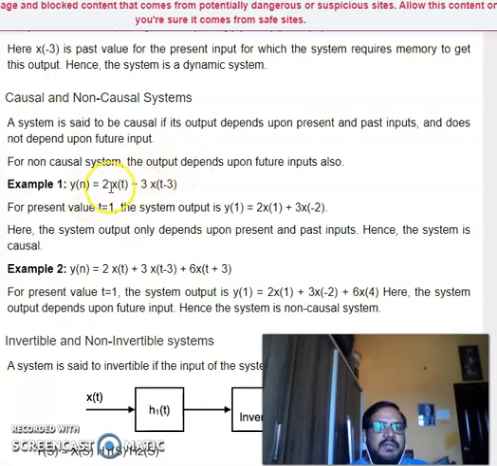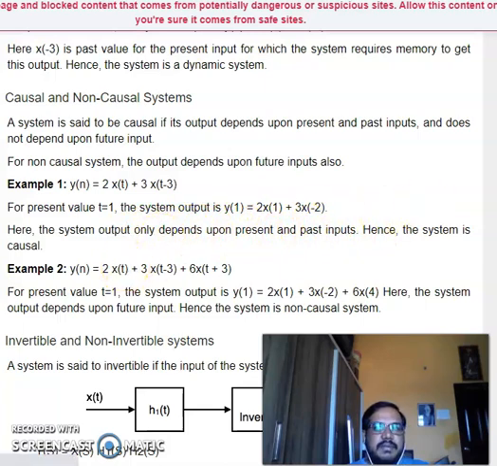Y of t is equal to 2 into x of t plus 3 into x of t minus 3. For present value t equal to 1, the system output is y of 1 is equal to 2 into x of 1 plus 3 into x of minus 2. Here the output depends upon present and past values, hence the system is causal.